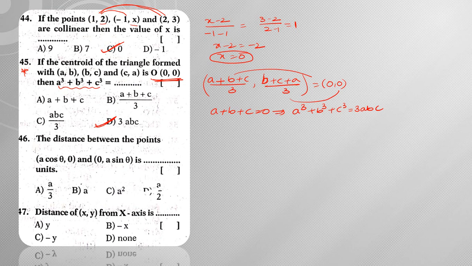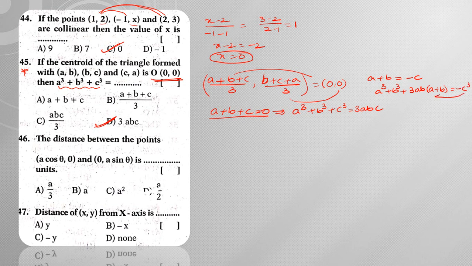Now let us see how this 3abc comes. First of all, since a plus b plus c is equal to 0, I can write a plus b is equal to minus c. Next I am going to cube it on both sides. So when I apply cubing on both sides, this can be written as a cube plus b cube plus 3ab into (a plus b) is equal to minus c cube.